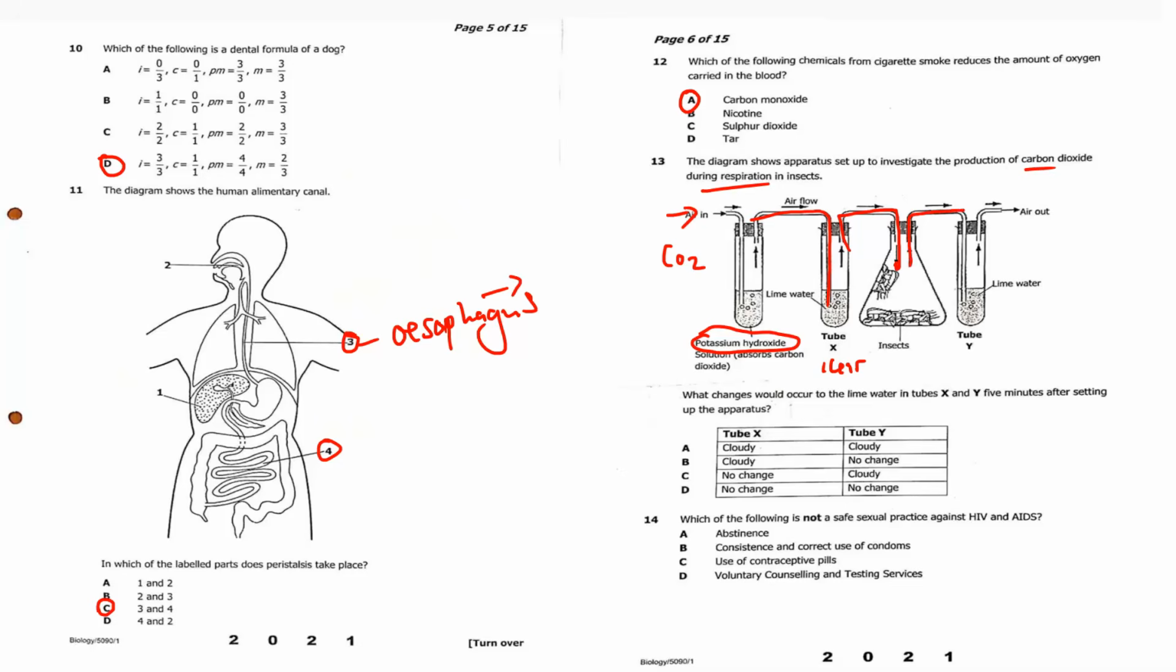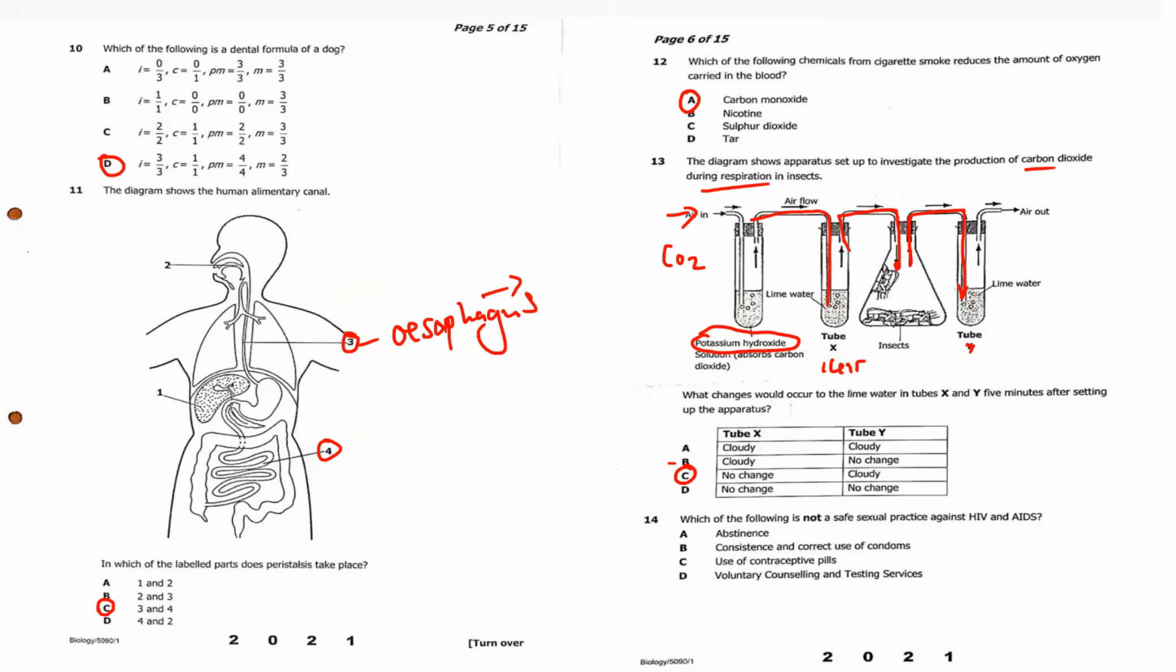Then the gas is produced. The gas that is produced, if respiration took place, carbon dioxide will be produced, and it will result into the lime water in Y turning what? Milky. So what happened, or what changes would occur to the lime water in the test tube X and Y 5 minutes after setting the apparatus? X will stay clear, then Y will be cloudy. So stay clear, cloudy, no change, cloudy. So you are going for C.